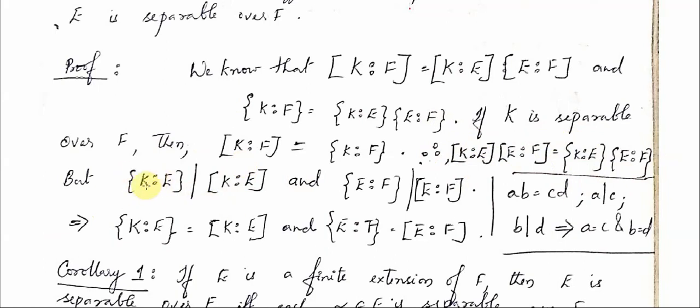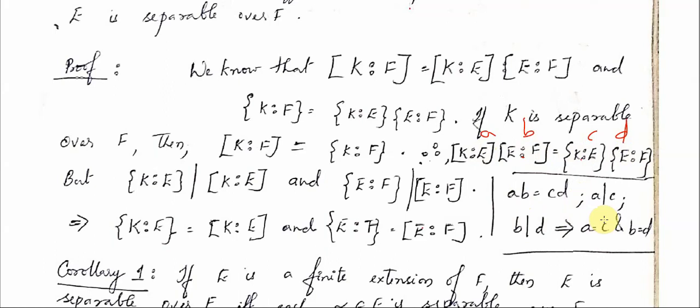That is, the index {K:E} divides the degree [K:E], and the index {E:F} divides the degree [E:F], isn't it? So this is what is happening here. If these are four numbers a, b, c, d, then ab is equal to cd, and a divides c and b divides d.